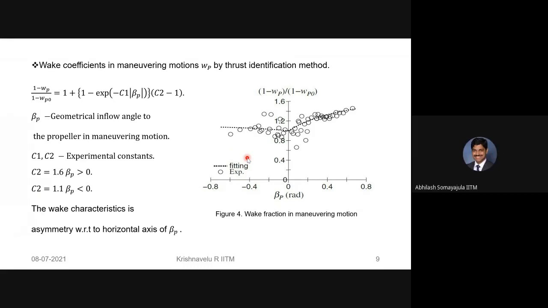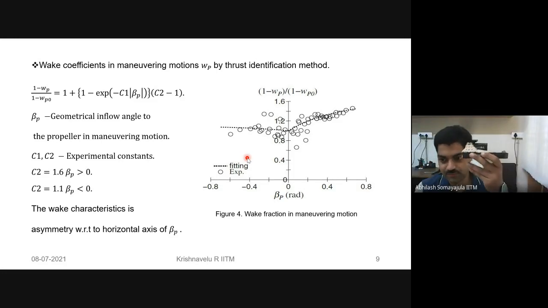I think we need to understand what beta P means. If my ship is like this and the propeller is acting behind, but my velocity is not straight, but at an angle, let's say my ship is turning and has a sway velocity as well.